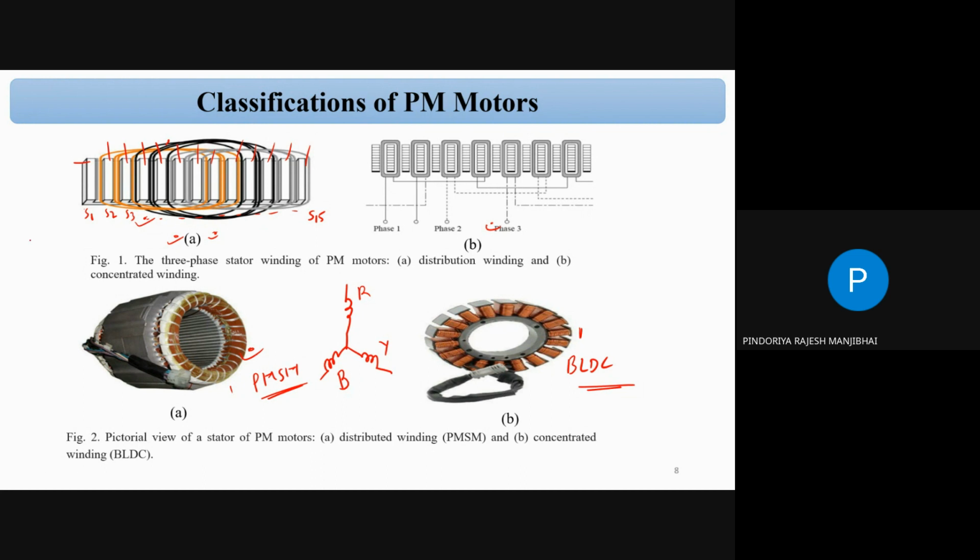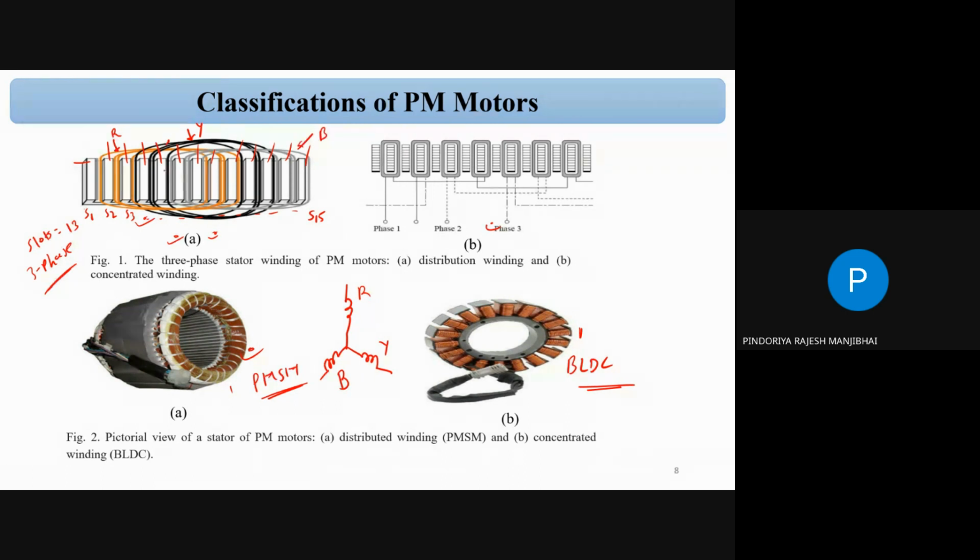So slots equal to 13, and we have a three phase supply. We have to divide these 13 slots equally into three phases, correct? So this is the R phase, this is the Y phase, and this one is the B phase.